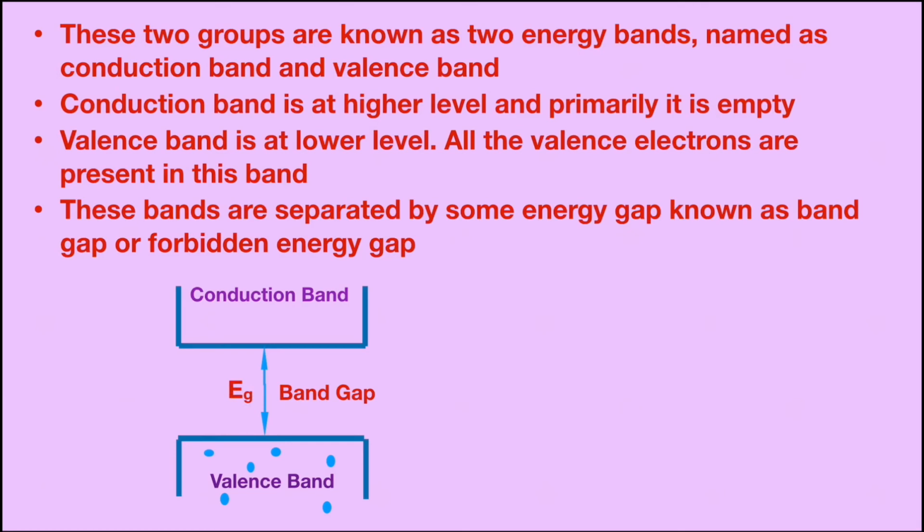It is denoted by Eg. So in this video lecture, we discussed energy bands, what the types of energy bands are, how these energy bands are formed, and what name is given to the gap between the conduction band and valence band. I hope this video will help you in understanding the concepts of energy bands in solids.